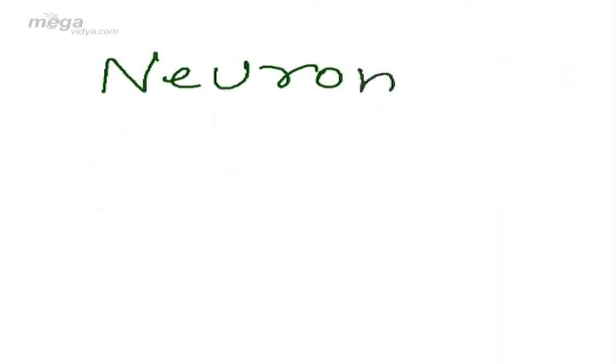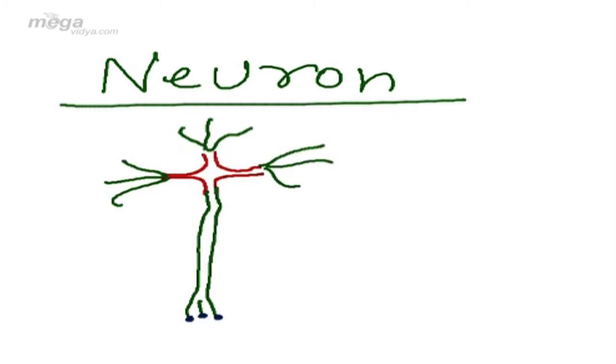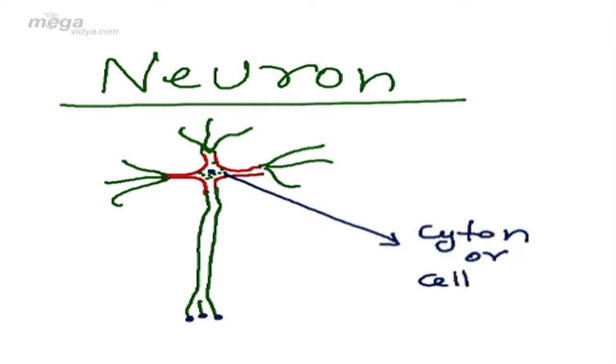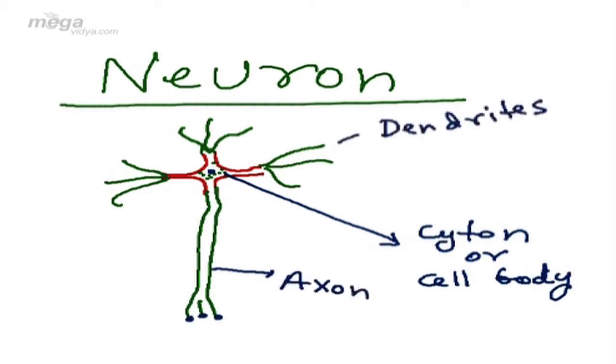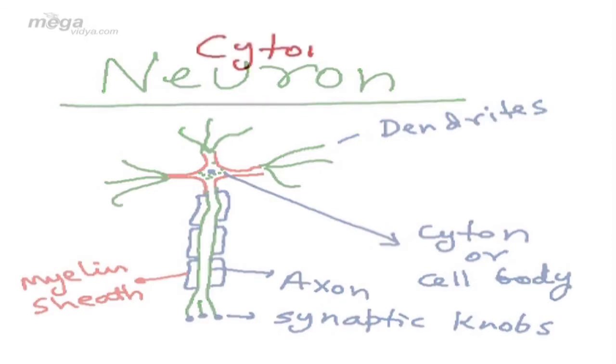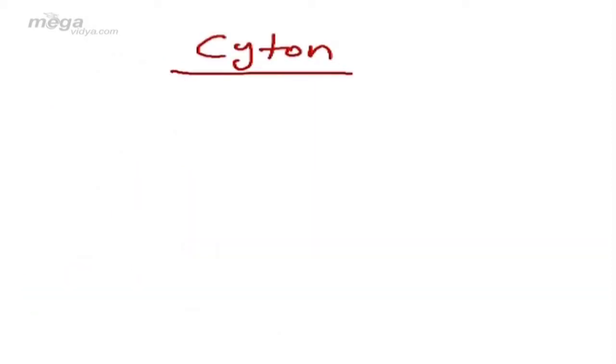First, we'll take up neuron. A typical neuron consists of three parts. The first part is cyton or the cell body. Second part is axon, and the third part is the dendrites. There are other structures which are also present, like the synaptic knobs and the myelin sheath. We'll discuss these structures of a neuron one by one.